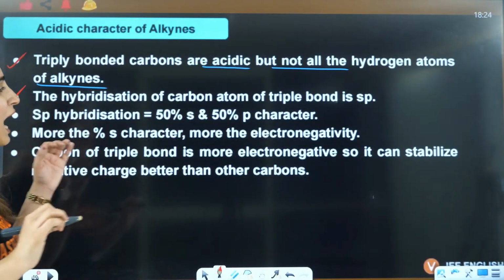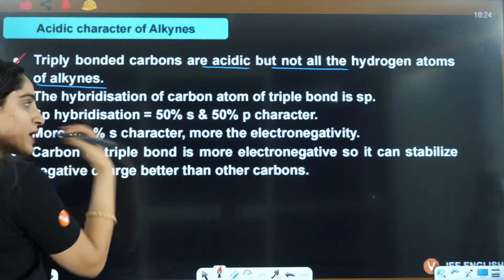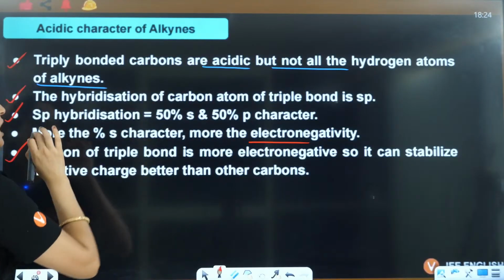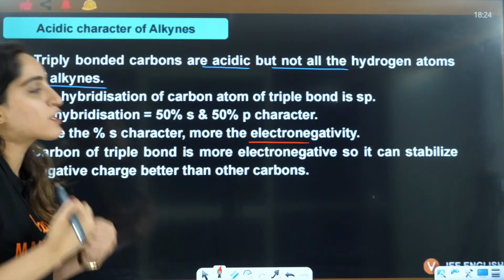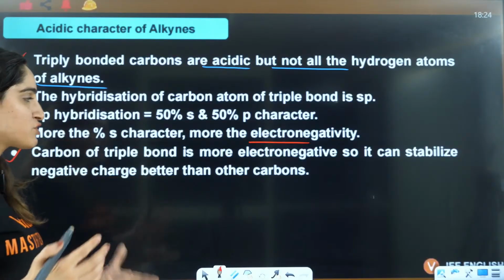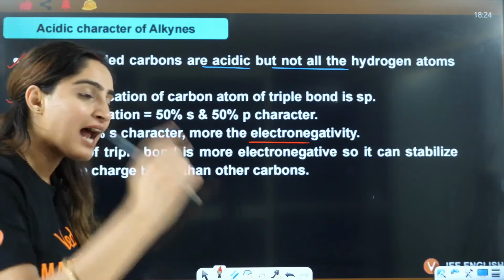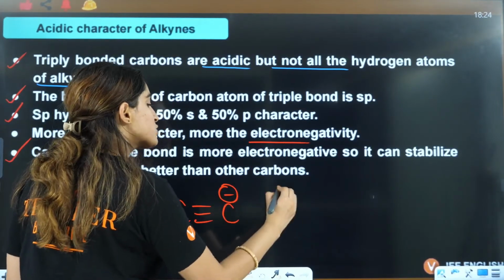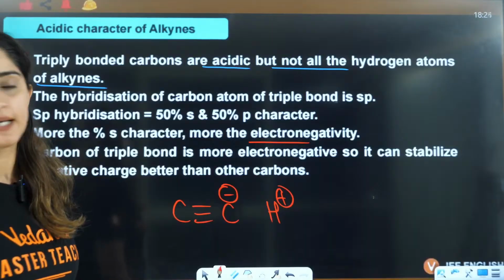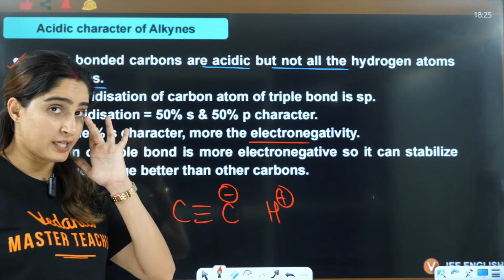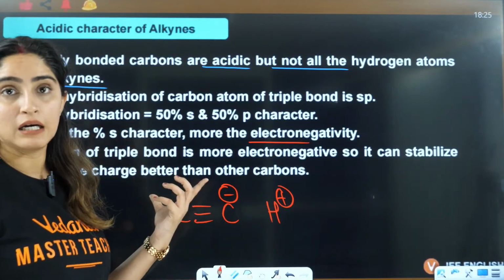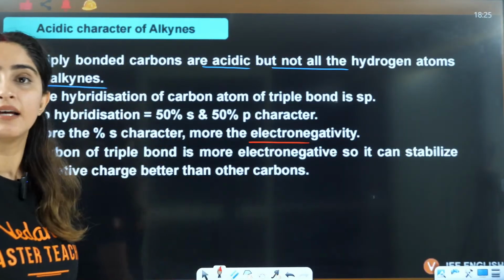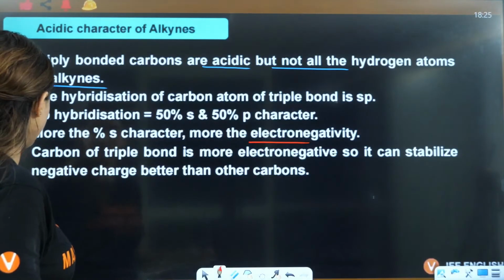Next is the hybridization, which is sp. sp hybridization has more s character, and more s character means more electronegativity, this I have already taught you. The carbon of the triple bond is more electronegative, so it can stabilize negative charge better than other carbons. That is the reason here this H positive will be eliminated, right? Because this carbon is sp hybridized, it can hold that negative charge so easily. That's why this is acidic in nature. Yes, everybody?